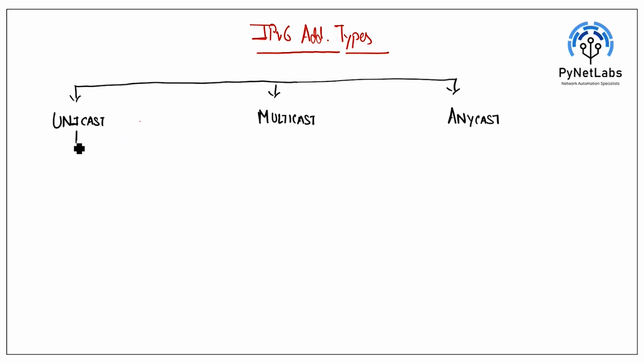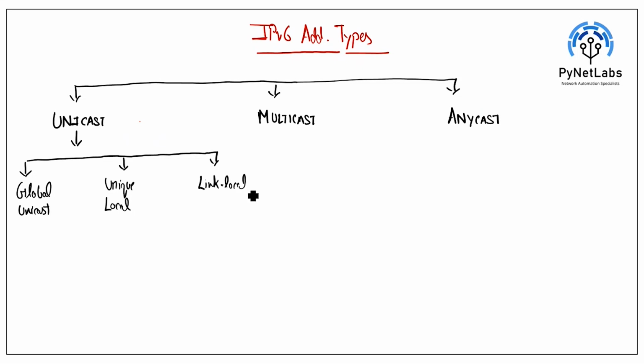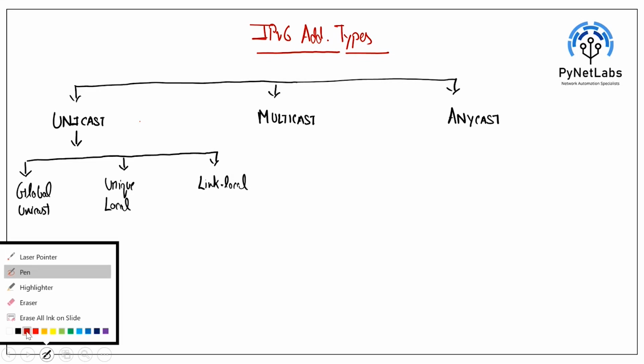Now in the Unicast category, we have three more categories. The first is global Unicast. The second is unique local. And the third is link local. These are the three categories of Unicast, whereas Multicast is more similar to class D, and Anycast is something we'll see shortly, what exactly this Anycast address is. Now, let's try to understand each and every address type in IPv6, and then we'll see some lab scenarios as well. So let's go to the next page and talk about Unicast first.